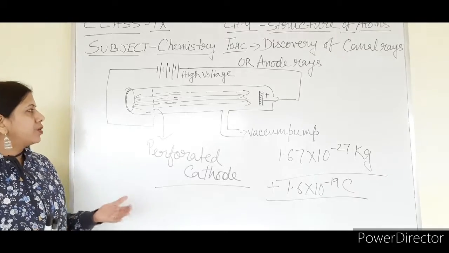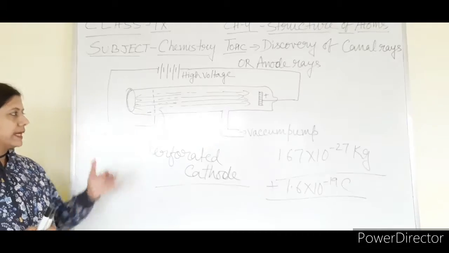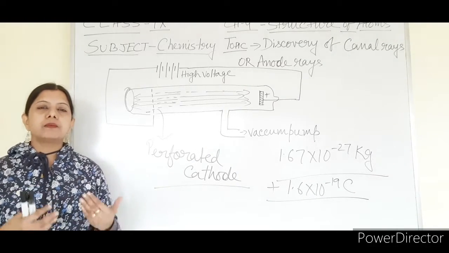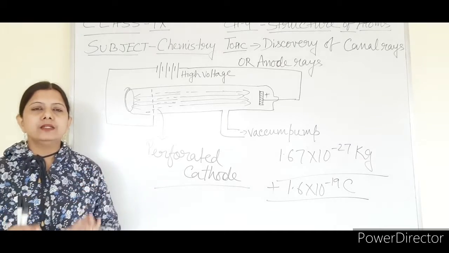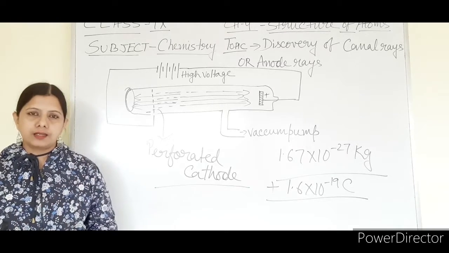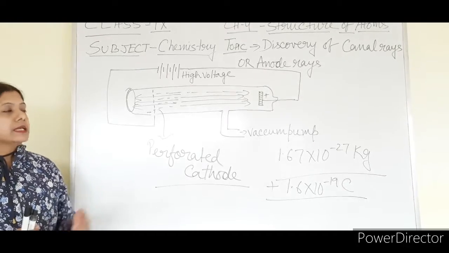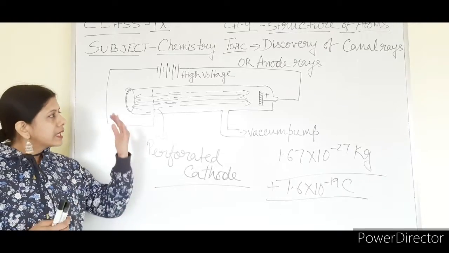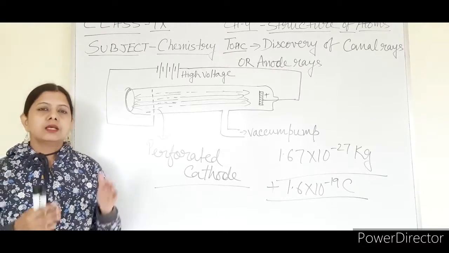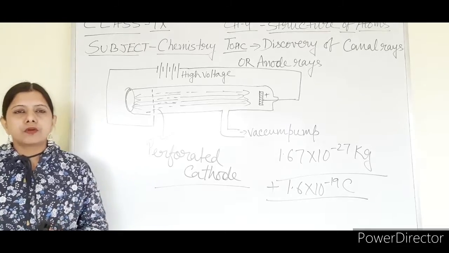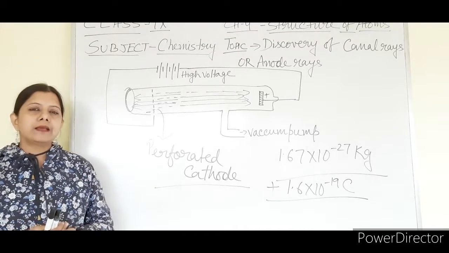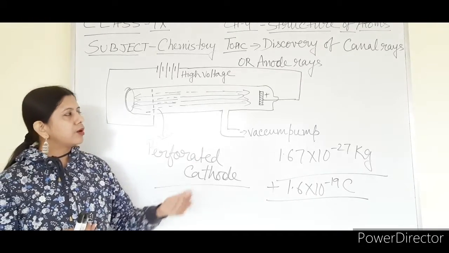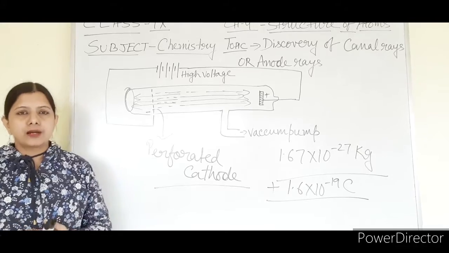It has been found experimentally that those rays which originate from the anode are made up of very small, minute, positively charged particles. Those special rays have been given a particular name. The name is canal rays or anode rays. The rays which originated from the anode got a special name, known as canal rays or anode rays.